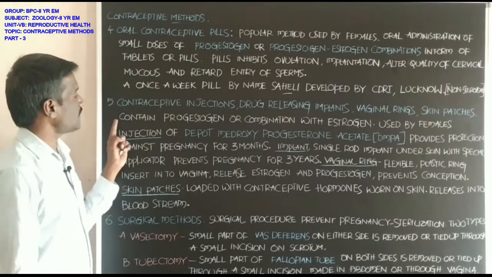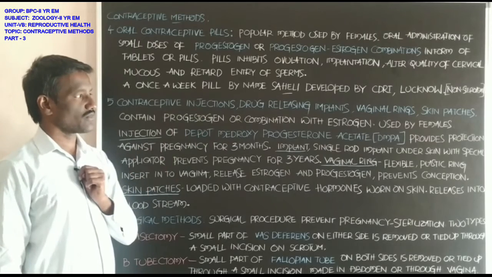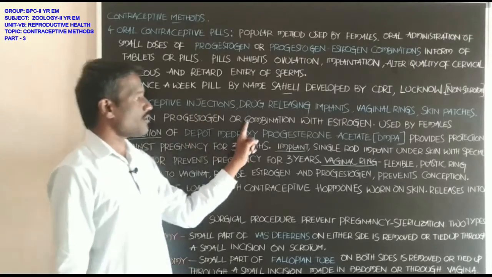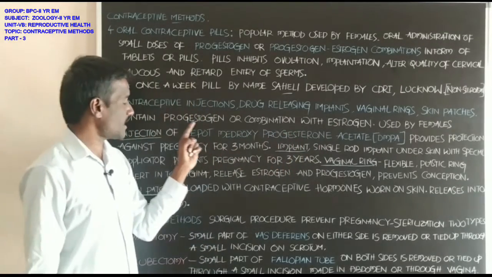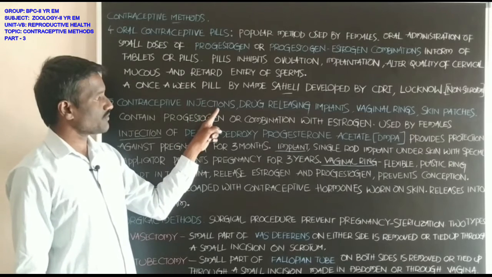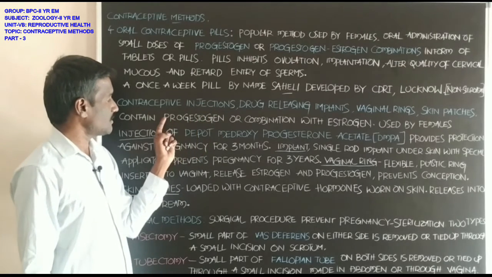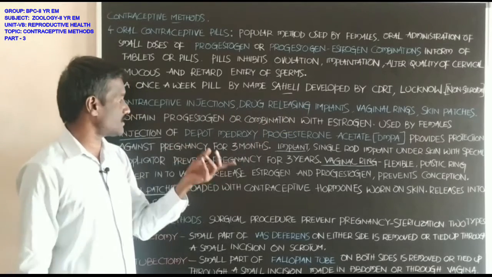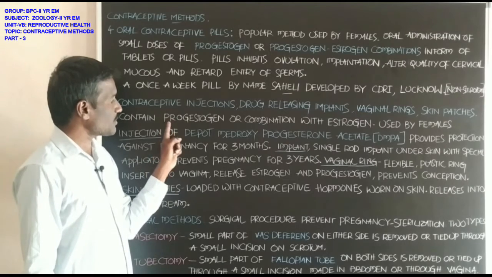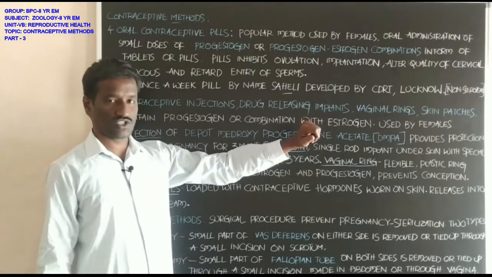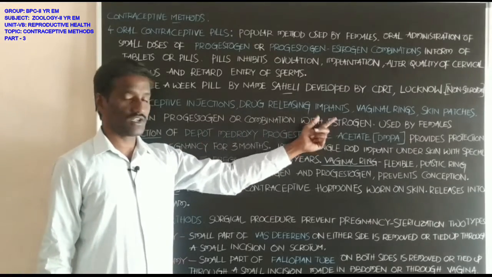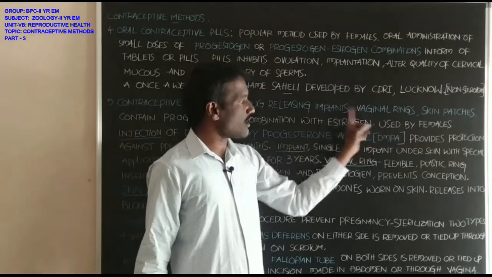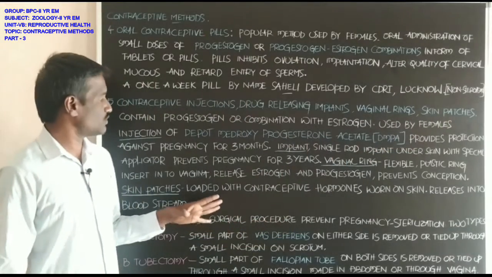These methods contain progestogen alone or in combination with estrogen. Some methods consist of progestogen, and some are available as a combination of progestogen and estrogen. These are all methods used by females.